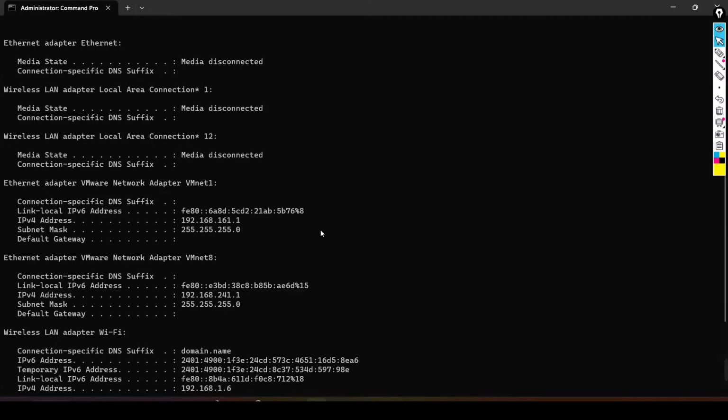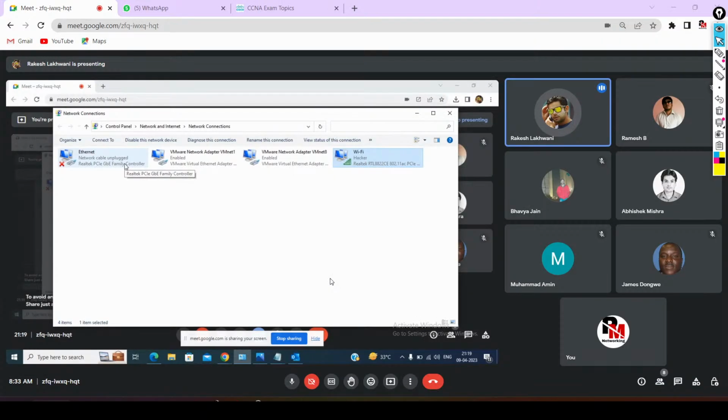It is 4. I think 2 are virtual. Yes, 2 virtual. One is a LAN Ethernet, and the fourth one is a Wi-Fi. So if an interviewer asks you how many MAC addresses your computer has, what will be your answer? My answer will be the available network adapters in my laptop.